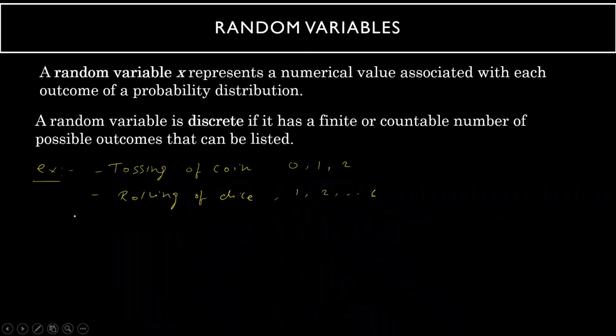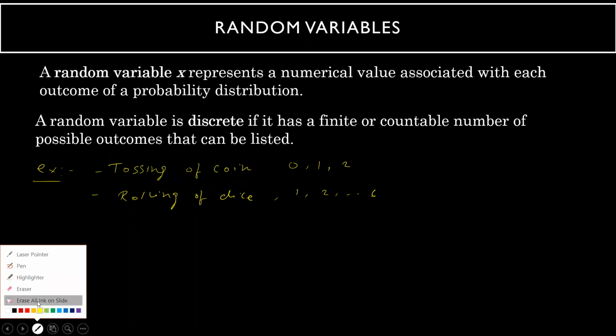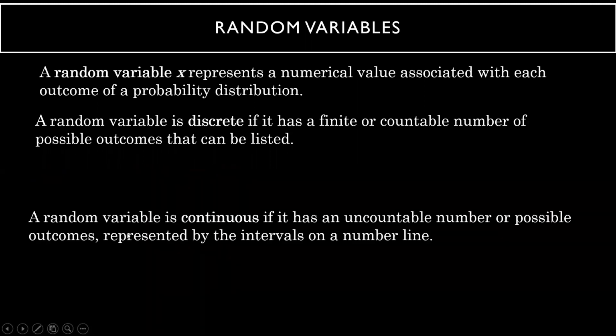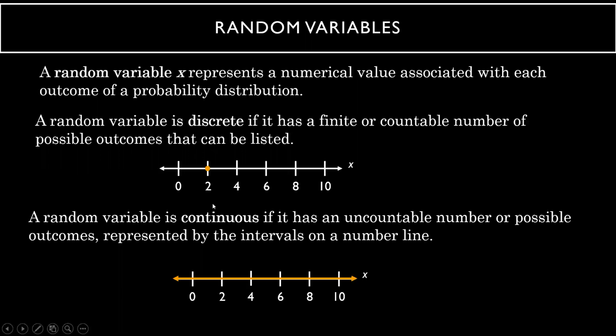Whereas if you talk about continuous, a random variable is continuous if it has an uncountable number of possible outcomes, as I just now told you. All the decimal places it will also consider. See here, in the number line, all the values it will take, including decimals. Whereas discrete will take only values like 0, 2, 4, 6, 8. It will not take any value between 0 and 2. No decimal numbers are allowed in discrete, whereas in this, all numbers including decimals are allowed.